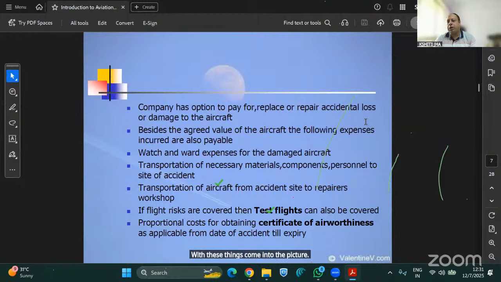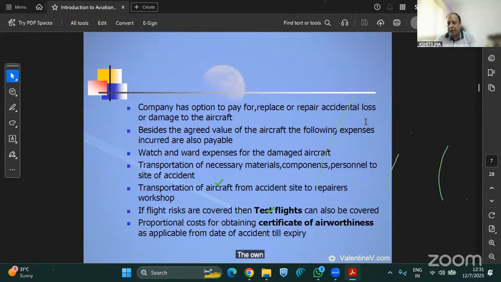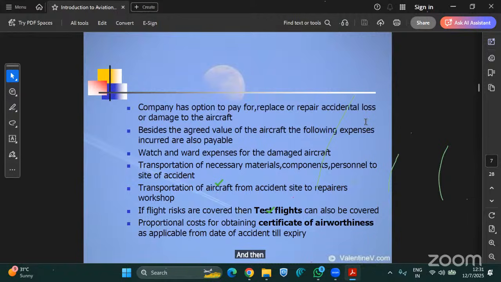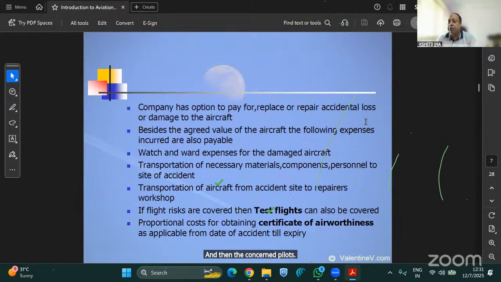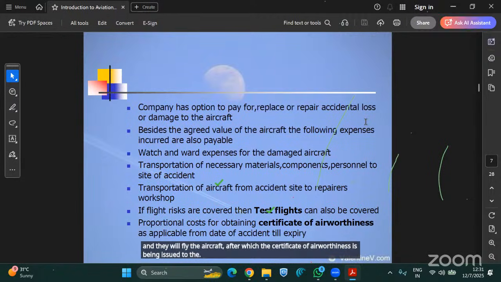So when the losses happen, after repair, the test flights are done. Test flights are done in two stages. First, the own pilots of that operator will fly the helicopter or aircraft, and then the test pilots from the DGCA will come and fly the aircraft. After which the certificate of airworthiness is issued.